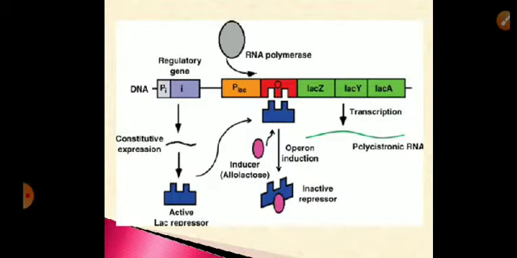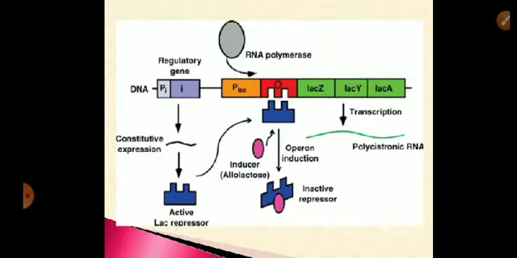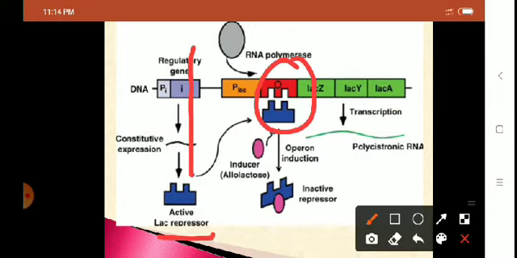Look at the diagram again. See, operator gene represents the binding site. This is the operator gene. It is the binding site of repressor protein. So, the regulator gene produces repressor protein. The repressor protein goes and binds to the operator and it blocks the operator.